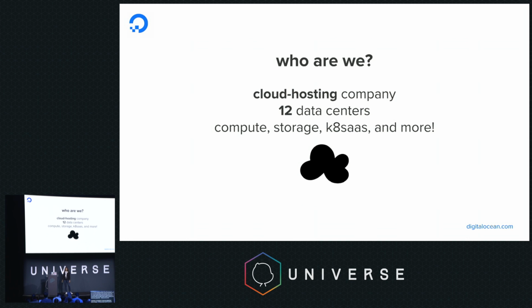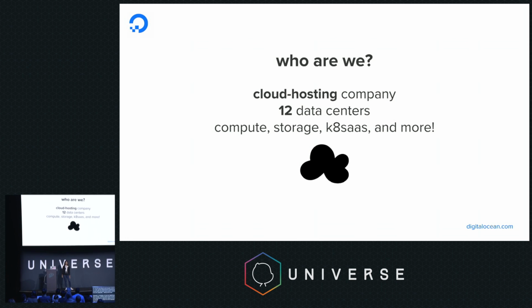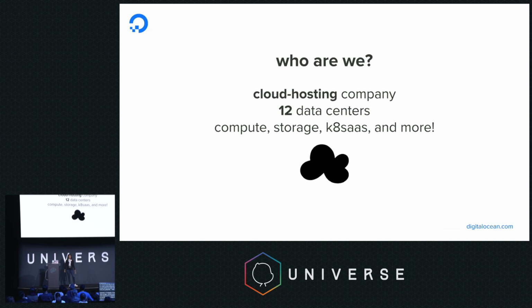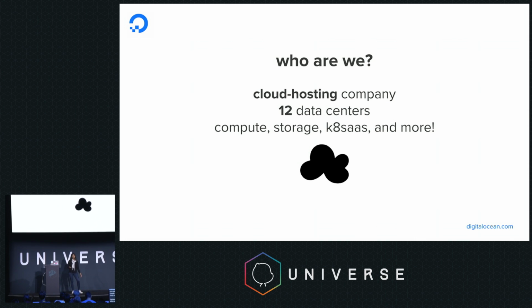So if you're not familiar with DigitalOcean, we're a cloud hosting company. We have about 12 data centers located all around the world, and we have a multitude of products. For the longest time, we had compute, essentially virtual machines, storage, object and block, and most recently, we have, I guess it might be in beta, Kubernetes as a service, and more coming soon.